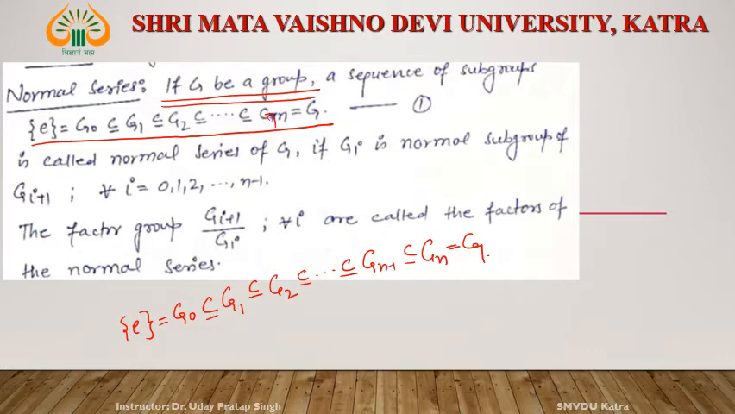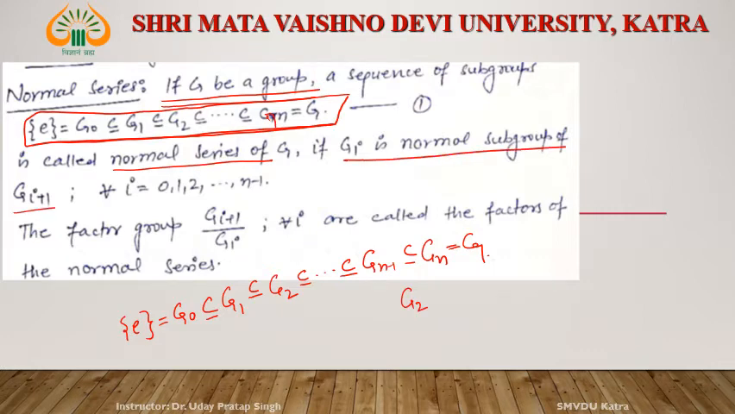Then this type of sequence and arrangement of the subgroups of a group G, we call it a normal series of G if Gi, suppose we are talking about G2, then G2 is a normal subgroup of Gi plus 1, its next one, G3. G2 is a normal subgroup of G3. G3 is a normal subgroup of G4. Gn minus 1 is a normal subgroup of Gn. Means Gi for all i is a normal subgroup of Gi plus 1.